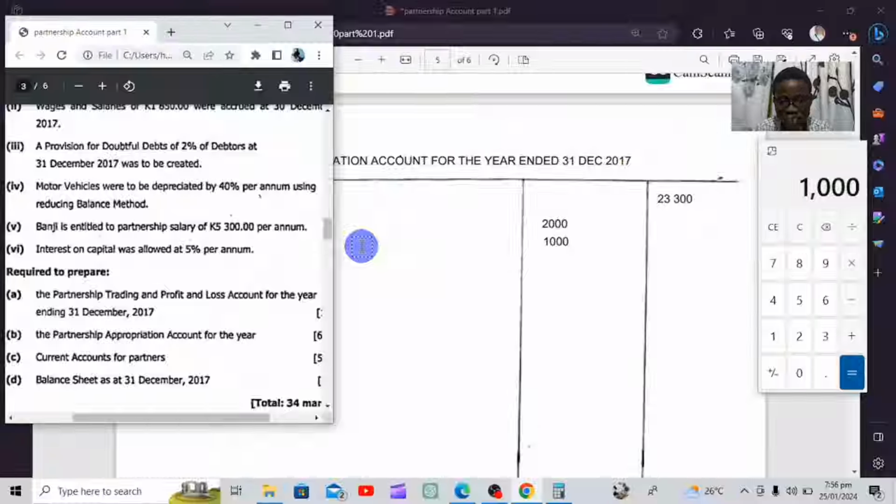5,300. So this 5,300 is going to reduce this figure. The interest that the capital accumulated is reducing this 23,300. Even the salary is also going to reduce this figure.